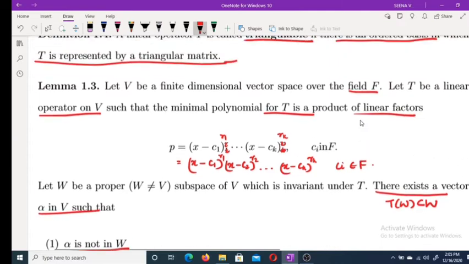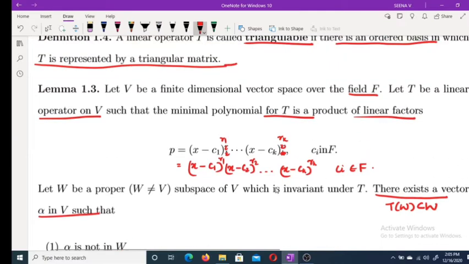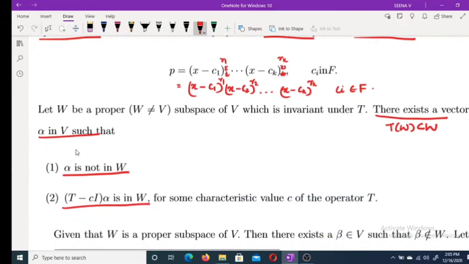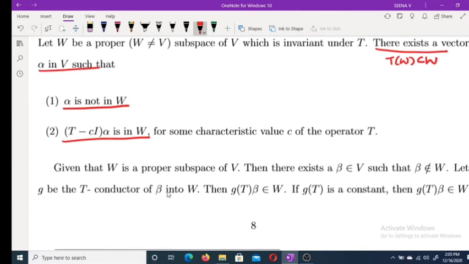So what we have to prove is: suppose the minimal polynomial is of this form, then there exists a vector alpha in V such that alpha is not in W and (T minus ci I) alpha is in W, for some characteristic value of the operator T.